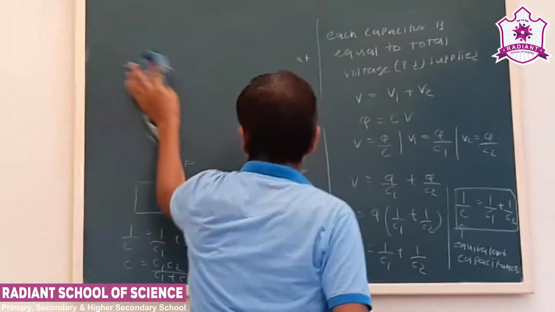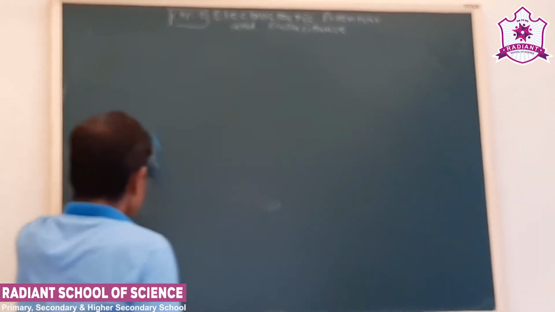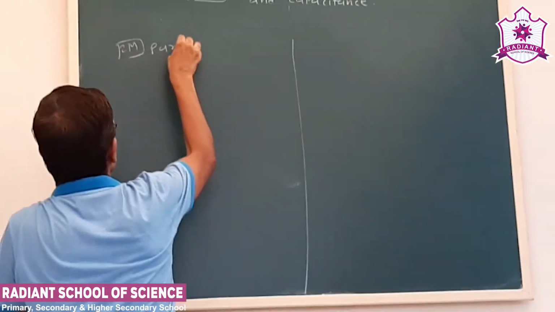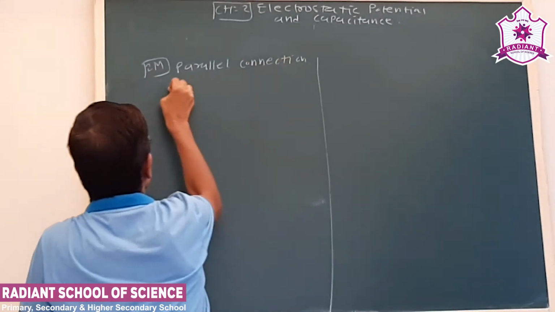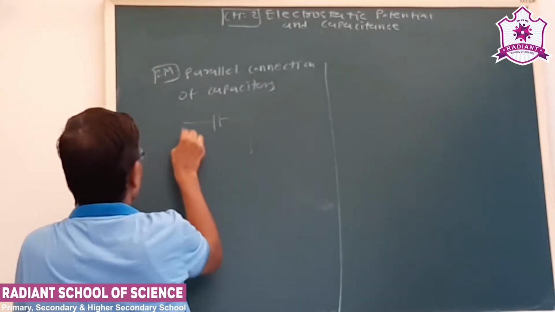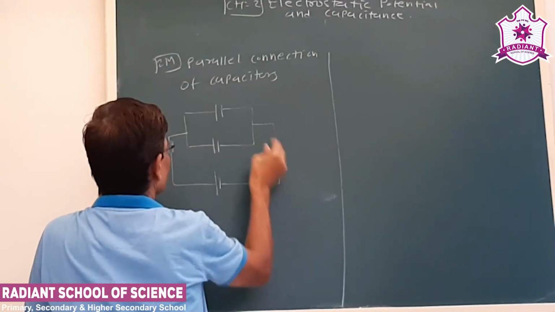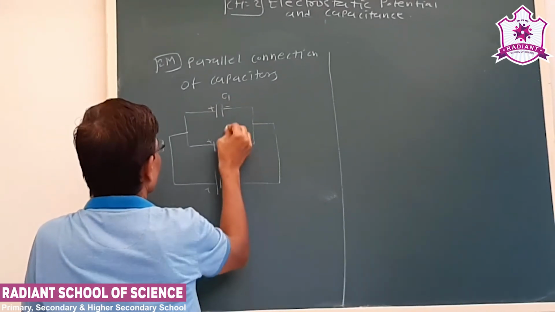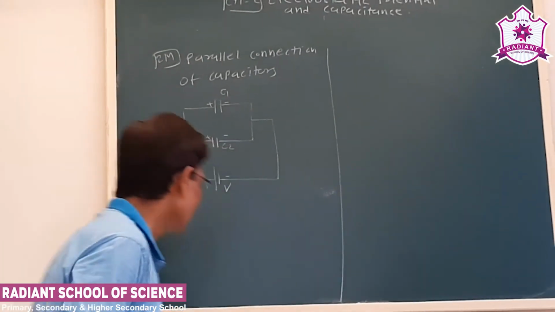Next we have to see the parallel connection of capacitors. This can be asked in a 2-mark question. Parallel connection, okay. See, this is nothing but the parallel connection of capacitors.